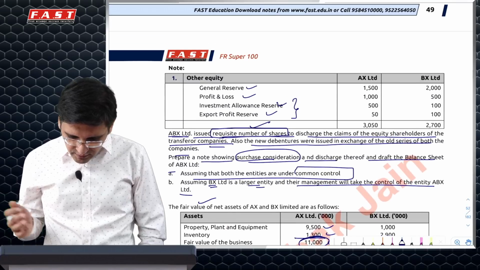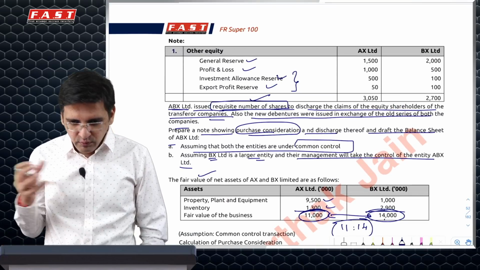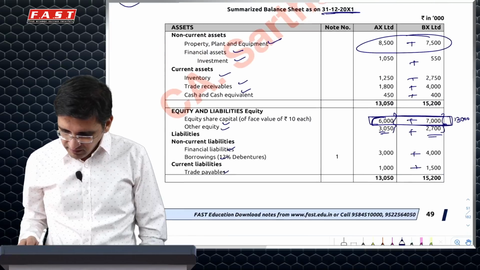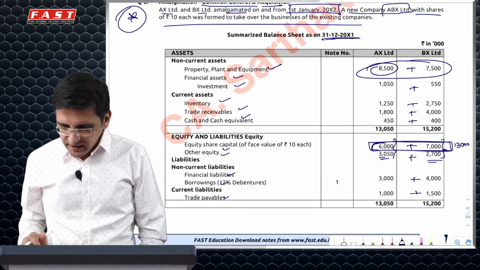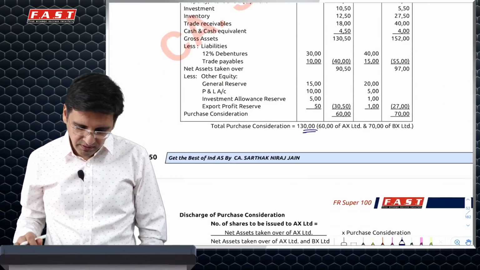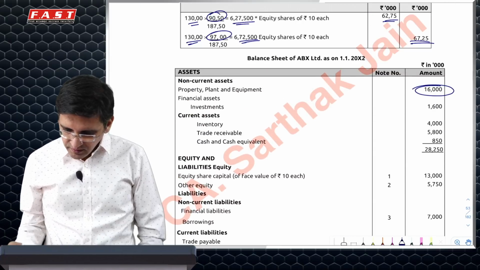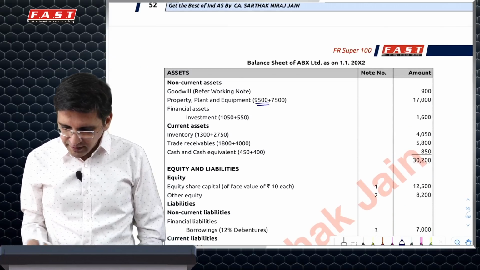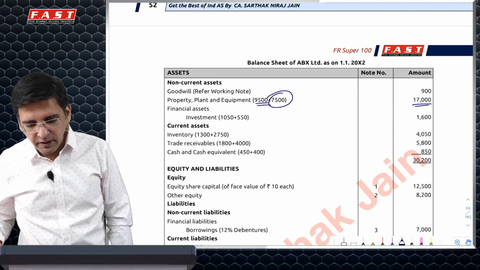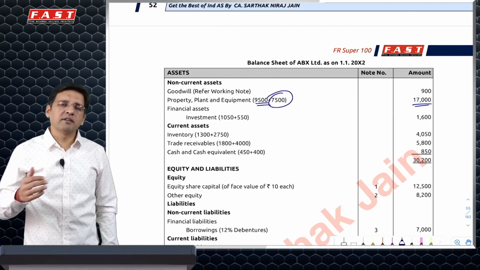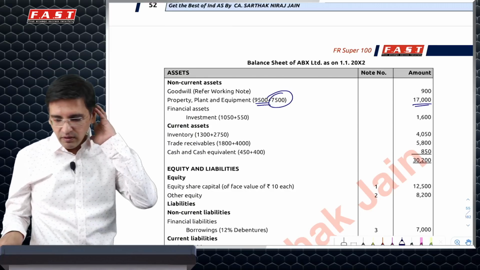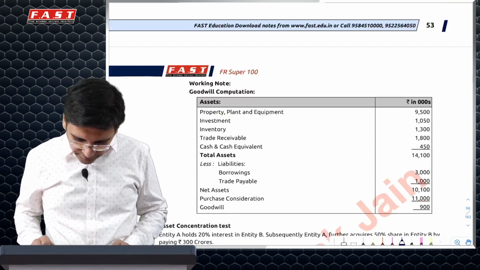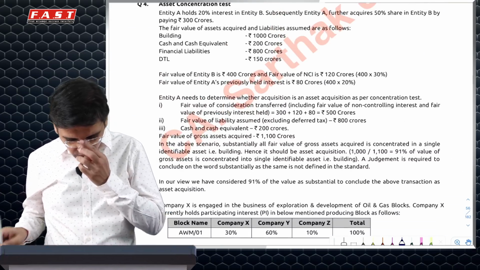But when it is actually not a common control, but acquisition of control by one over the other, see PP of AX is 9,500 fair value. It will be recognized at 9,500. So total will be 17,000. We'll increase that by 1,000. You can see in the second case, your PP would be 9,500 added. But PP of BX, because that is the controlling entity, will be at carrying amount, the same value. And thus goodwill also would refer only to AX. Cool. That's about it.